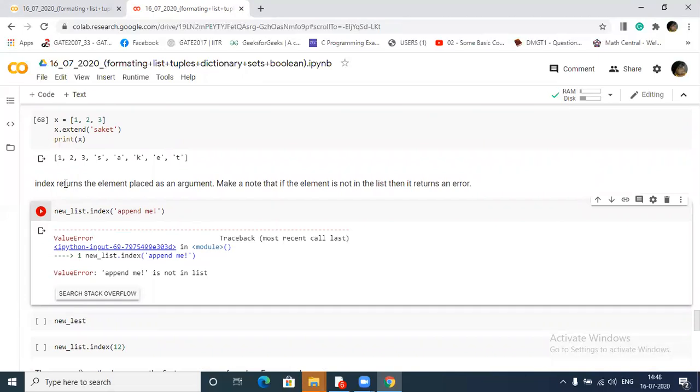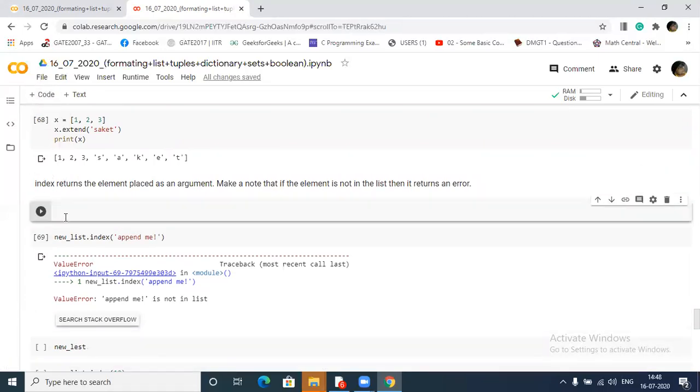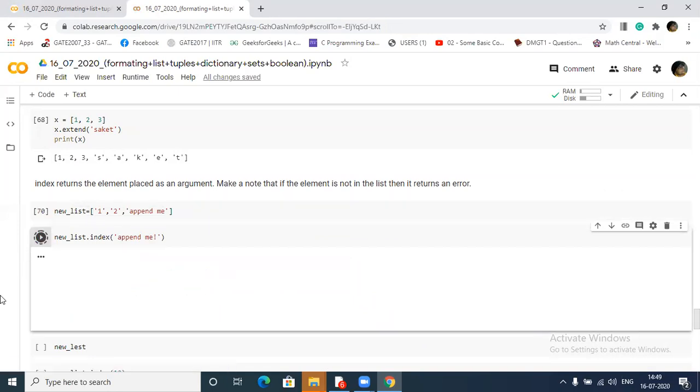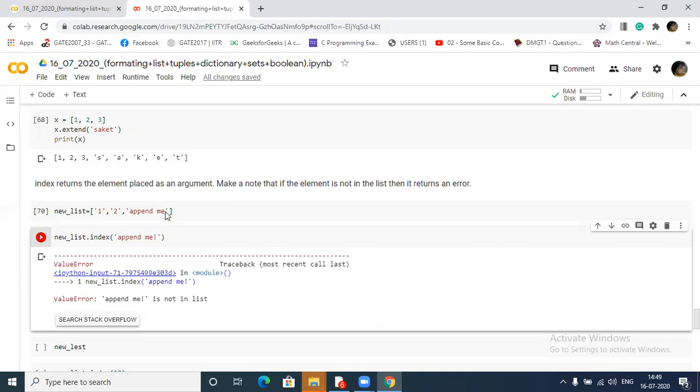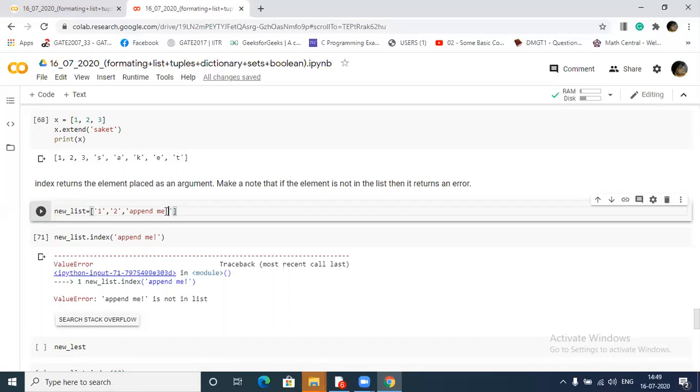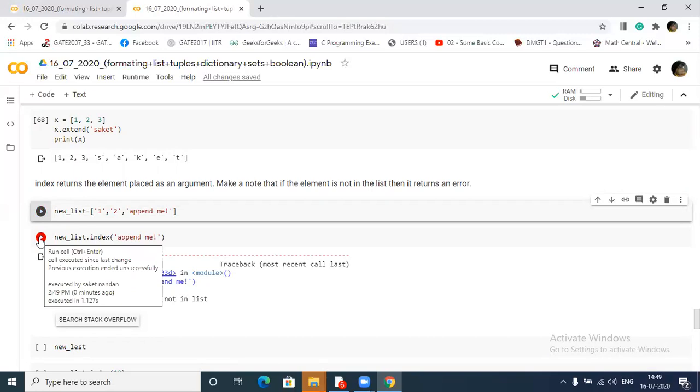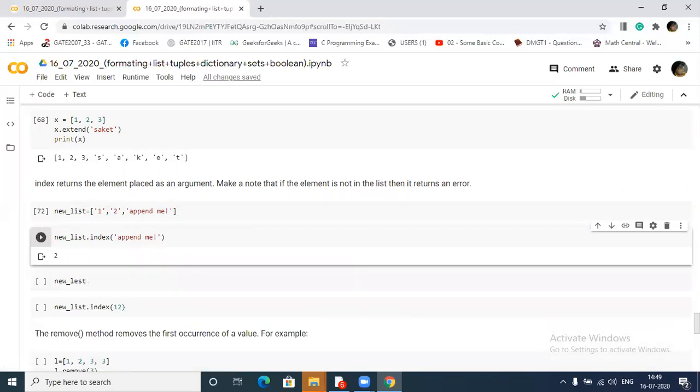Okay, wait one minute. So what will this index function do?